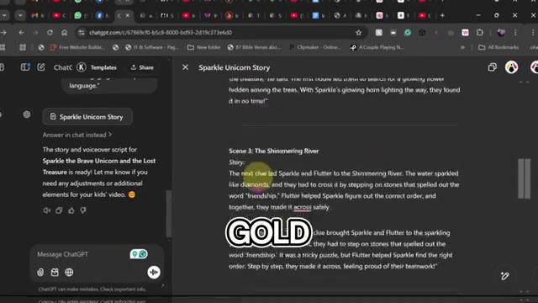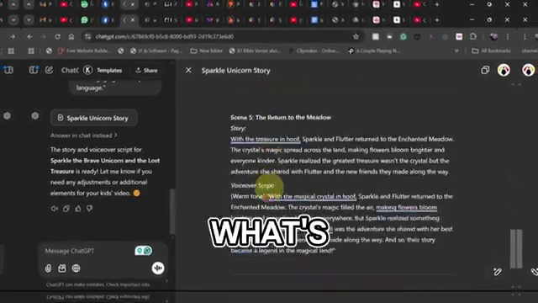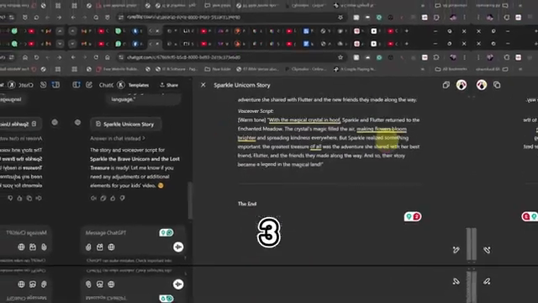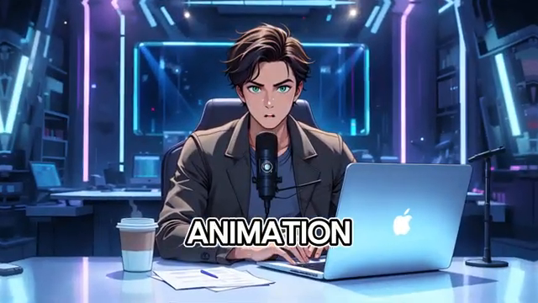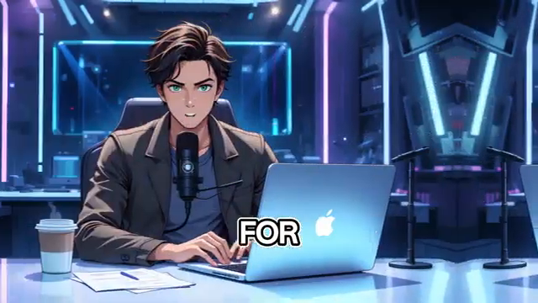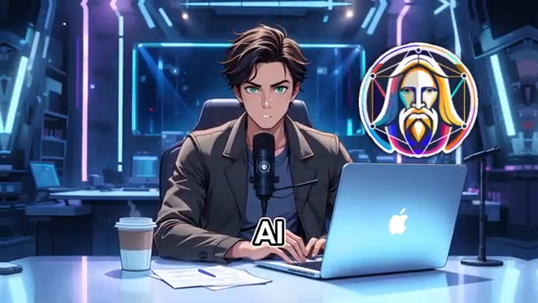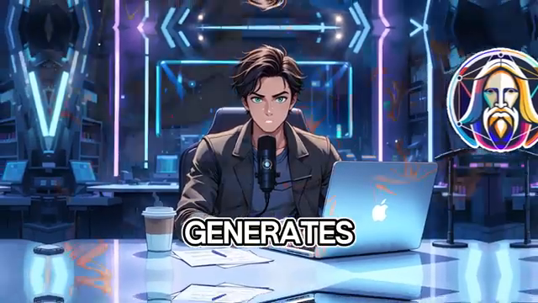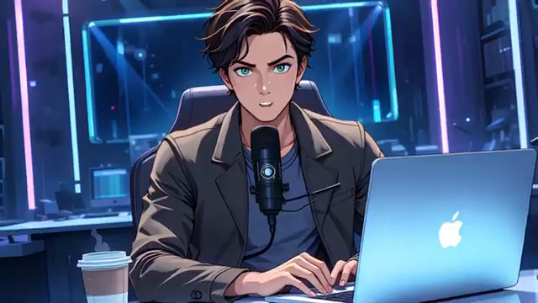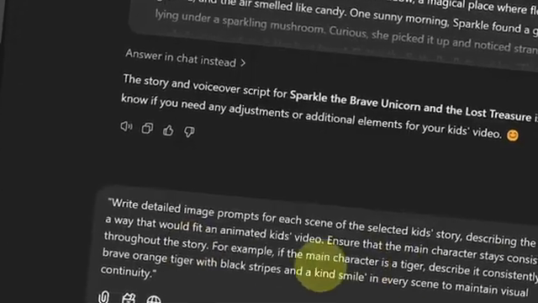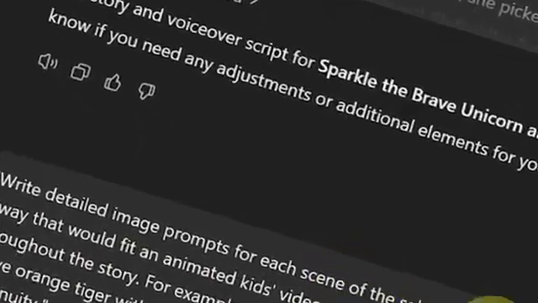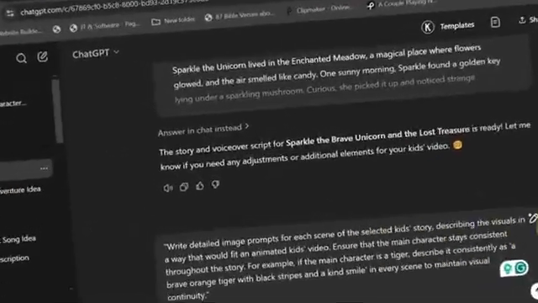This is pure gold. We now have our story, but what's next? The visuals. Step 3. Generating AI images for animation. Now, we need images that match our story. For this, we'll use Leonardo AI, a free tool that generates high-quality AI images. Here's how. 1. Use AI to create prompts for image generation. Just ask: Write detailed image descriptions for each scene of this kid's story.